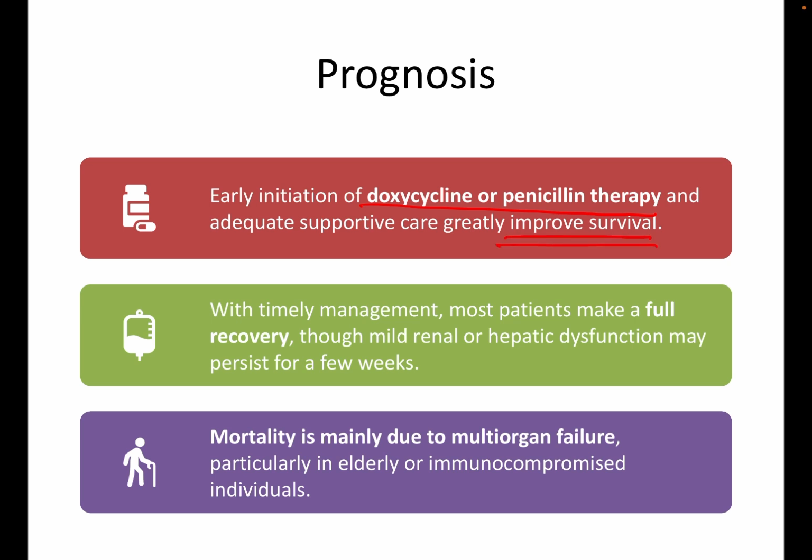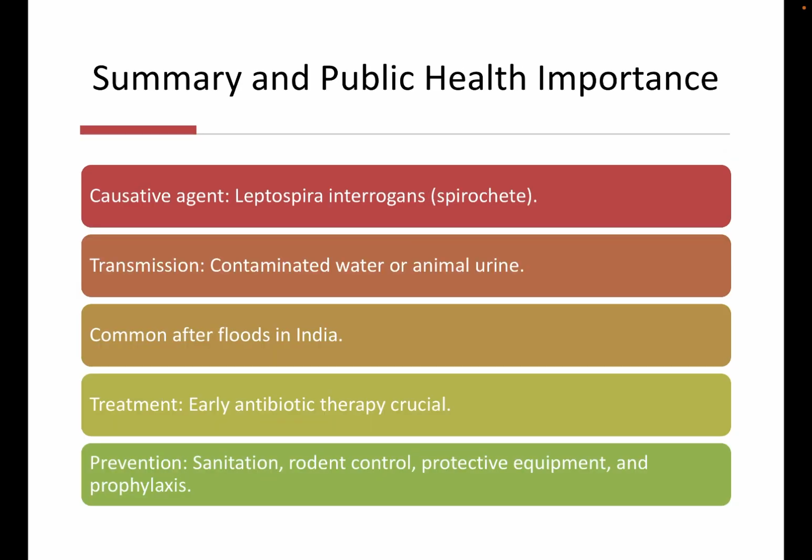With timely management, most patients make a full recovery, though mild renal or hepatic dysfunction may persist for a few weeks. Mortality is mainly due to multi-organ failure, particularly in elderly or immunocompromised individuals. So the causative agent is Leptospira interrogans. Transmission is through contaminated water or animal urine, common after floods in India.